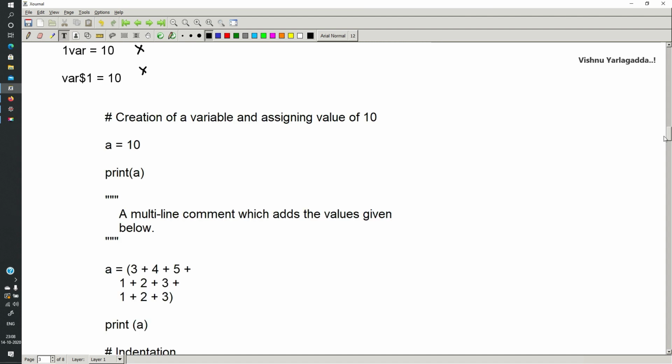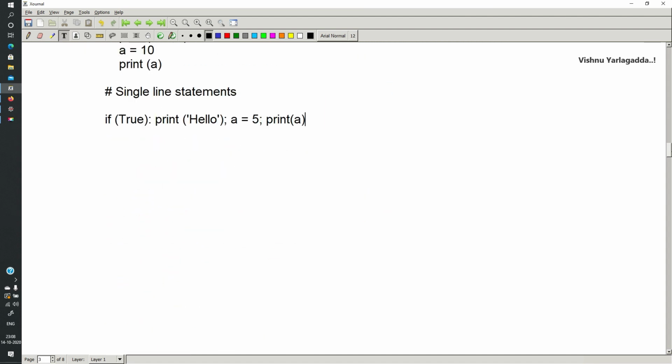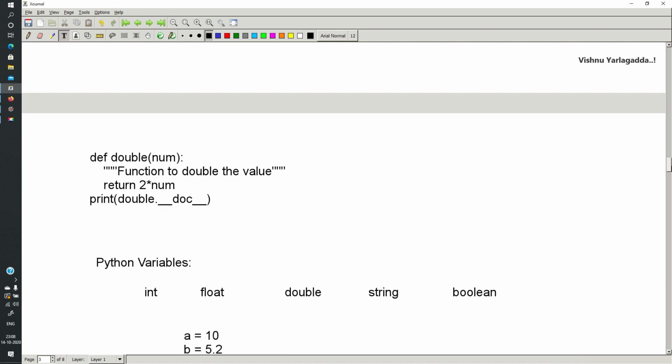So we have discussed many things here: indentation, single line statements, and multi-line statements. Fine. Documentation we can create by using a triple quote single line value. You can see this is a documentation: function to double the value. That can be printed by using, sorry, not double underscore, __doc__. This will be used to print a documentation.